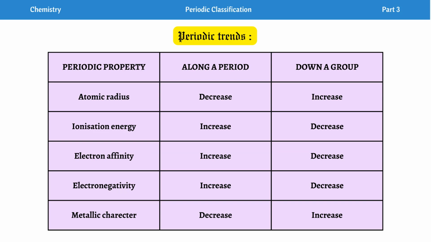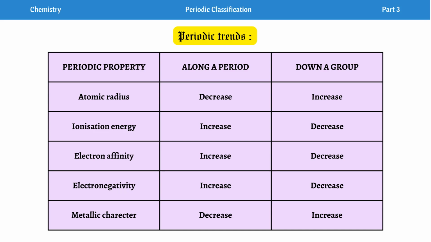There are many more. Along the period, when we go from left to right, the atomic radius decreases, meaning the size of the atom keeps getting smaller. And down a group, when we travel from top to bottom, the atomic radius increases, meaning the size of the atom keeps getting bigger.